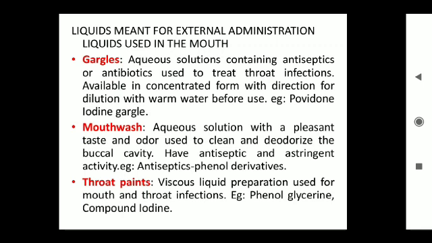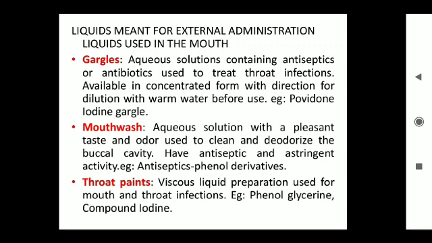Next category: liquids meant for external administration, used in the mouth. Gargles are aqueous solutions containing antiseptics or antibiotics used to treat throat infections. These are available in concentrated form whenever necessary and are diluted with warm water before use. Example: povidone iodine gargle.